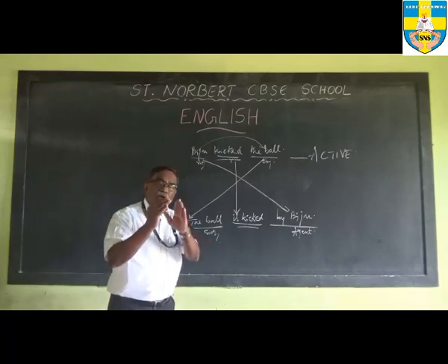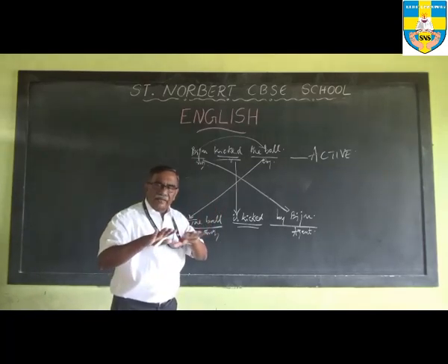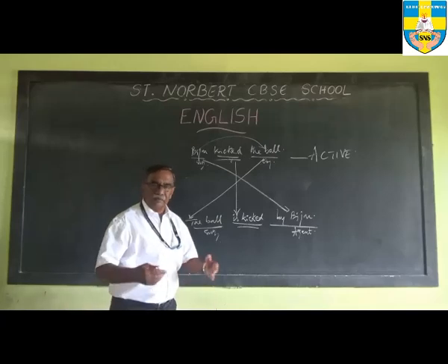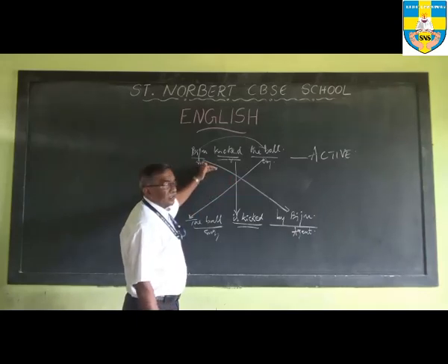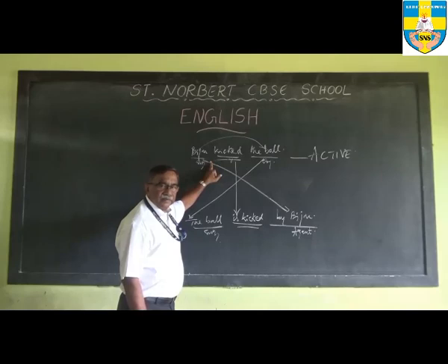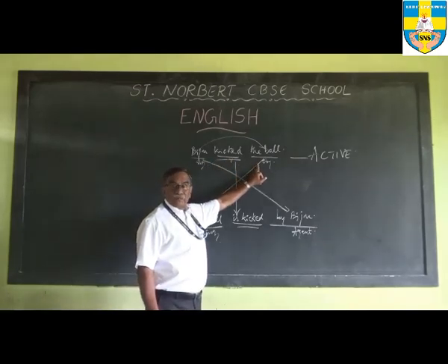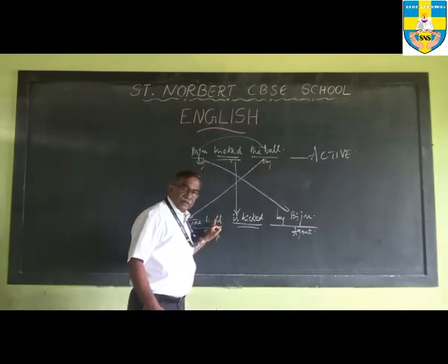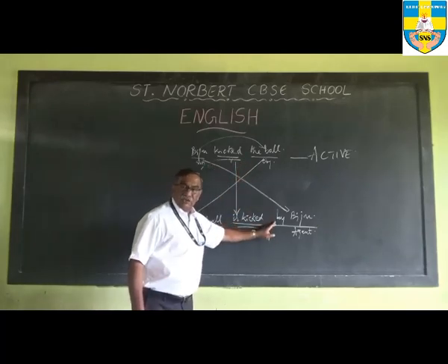And put the object into the subject and the subject into the agent, and the rest of it will flow as it is. As we go on, when we do more examples, you will be able to understand this better. But the basic principle is this: when you want to turn an active voice into a passive voice, you identify the subject, find out the verb, and then identify the object. In the passive, the object becomes the subject, the tense changes a little bit, and the subject becomes the agent.